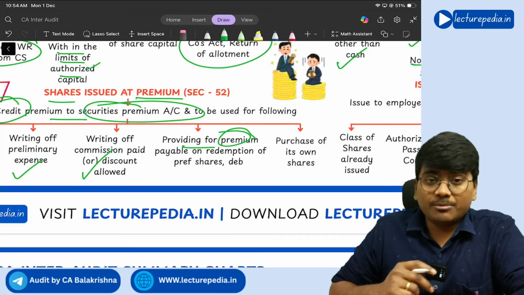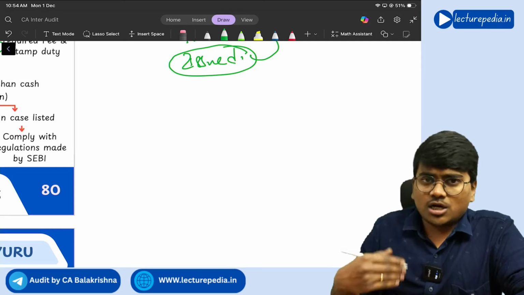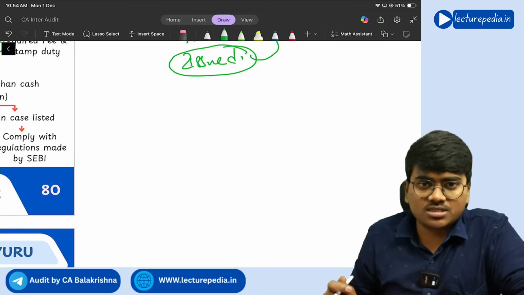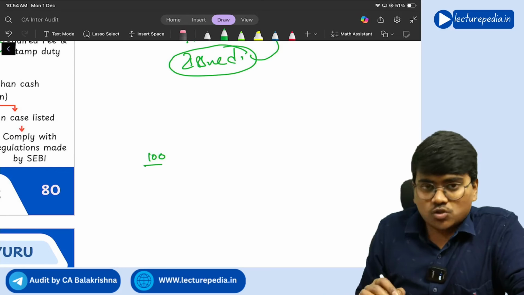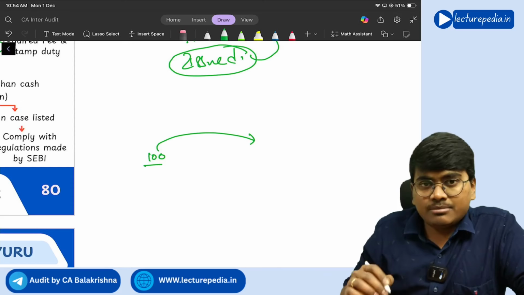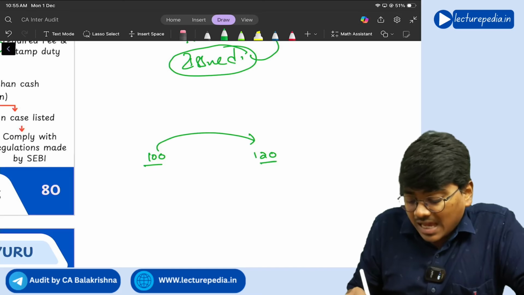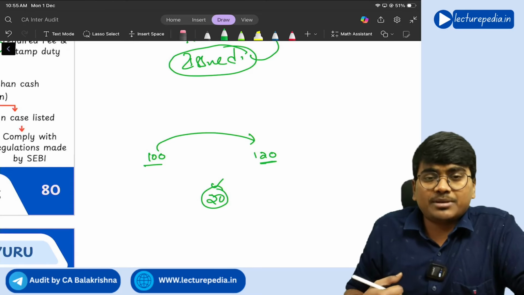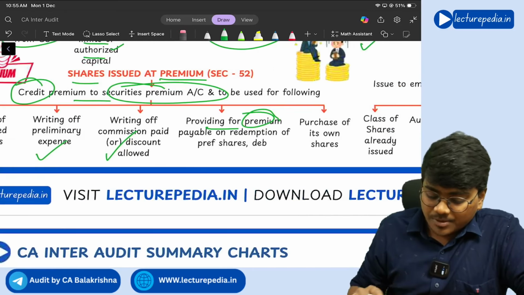Next, for providing premium payable on redemption of preference shares or debentures. Sometimes the company has raised some preference shares. It has issued some preference shares. The face value of each preference share is 100 rupees. So by issuing the preference share, it has collected 100 rupees. It said that after 10 years, it will redeem, that is, repay the preference shares at 120 rupees. So you are redeeming at a premium of 20 rupees. Now this 20 rupees has to be borne by the company. So for writing off this 20 rupees, you can use securities premium account.